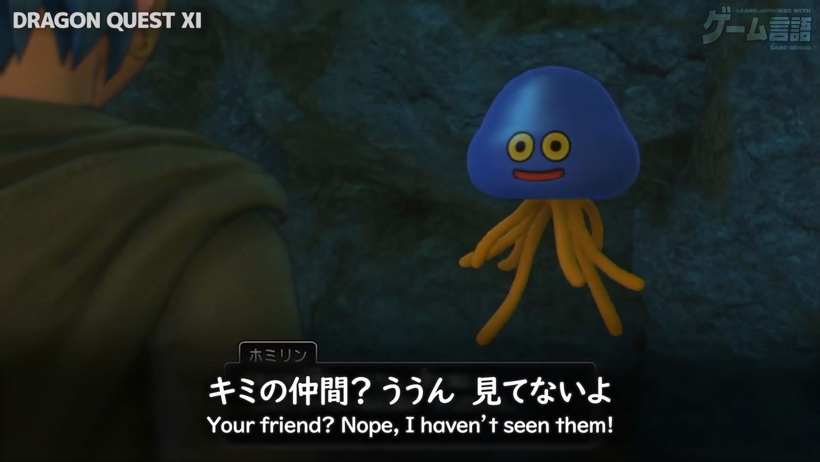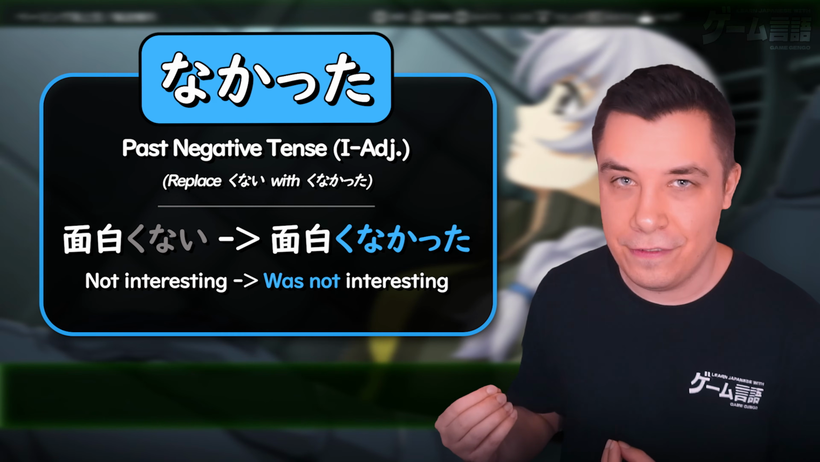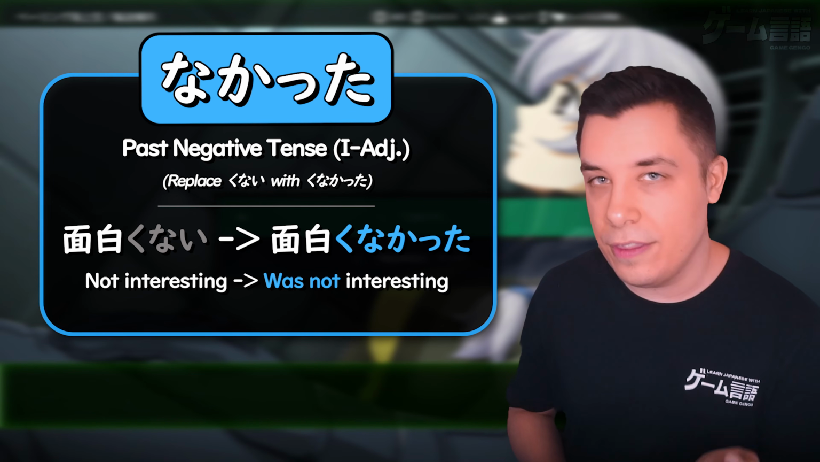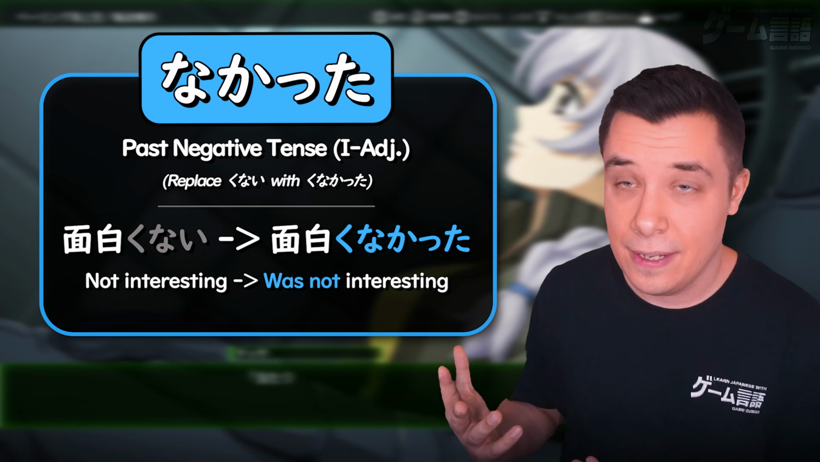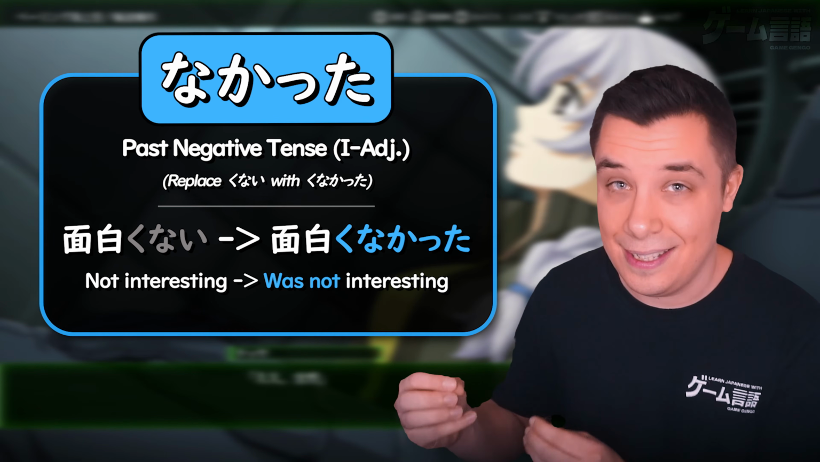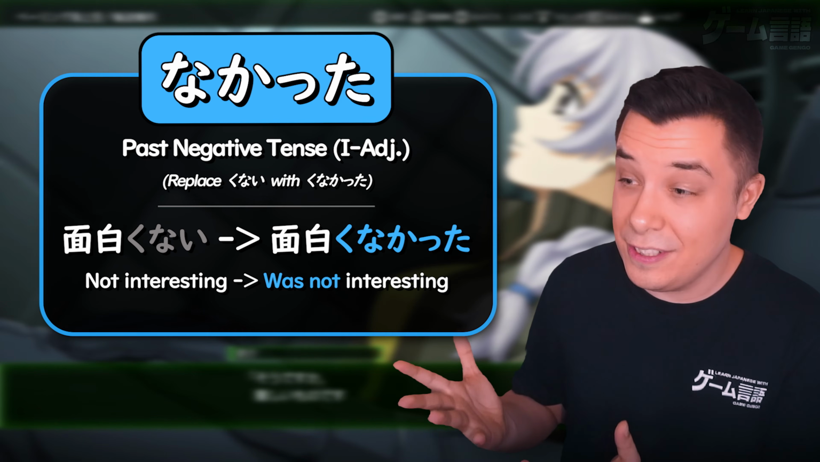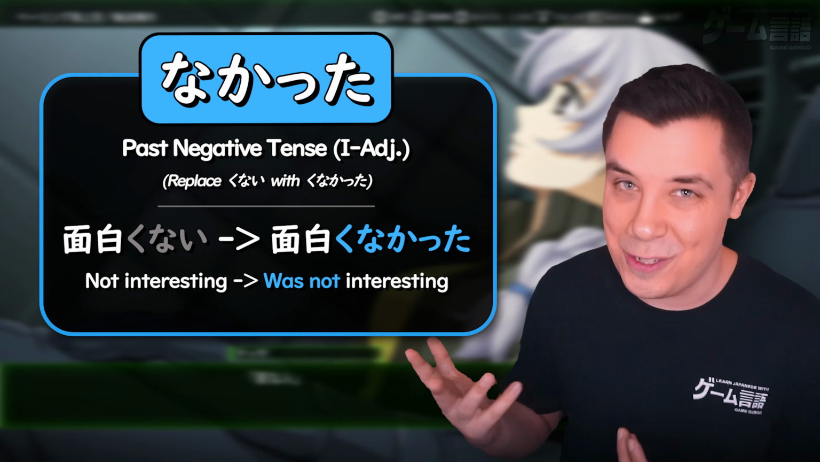Same thing here for i adjectives. When i adjectives are in the negative form, it replaces that last i with kunai, like omoshirokunai. It's not interesting. And so exactly the same thing here, just replace that last i with nakatta. So omoshirokunai, not interesting, turns into omoshirokunakatta, was not interesting.